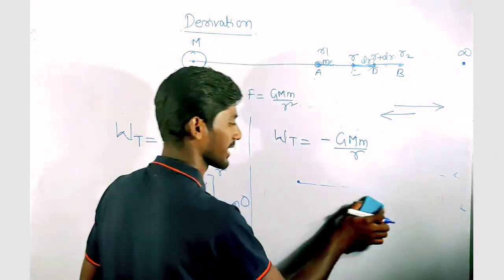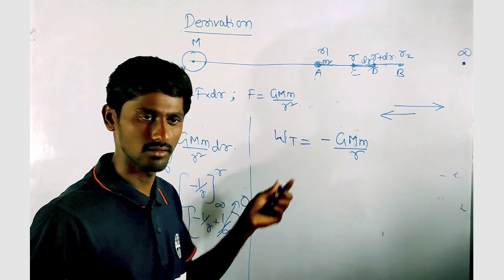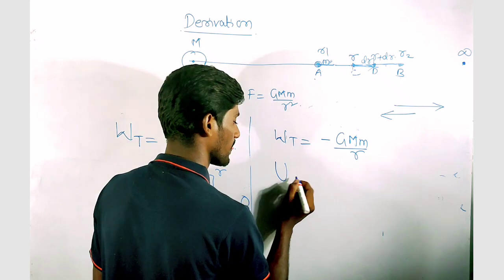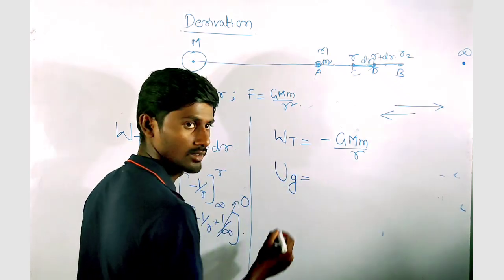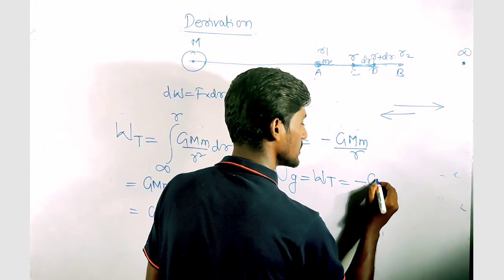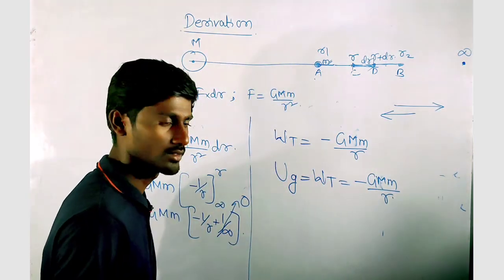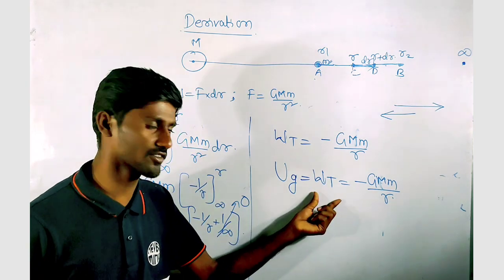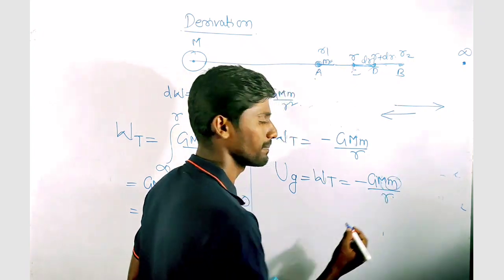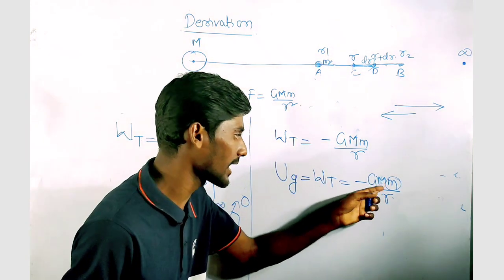Now what is the gravitational potential energy? That is this total work done, right? So gravitational potential energy is represented with U, or Ug, and is nothing but this total work done by the external force. So that is nothing but minus G into capital M small m by r. This is the expression for the gravitational potential energy of the mass small m, which is placed at a distance of r from the source mass capital M.